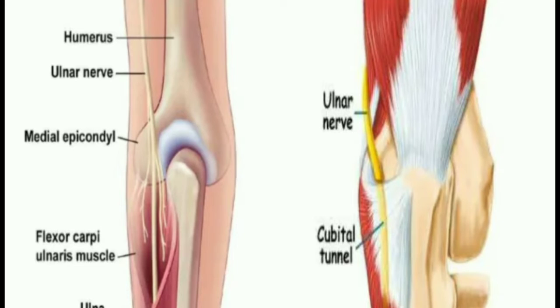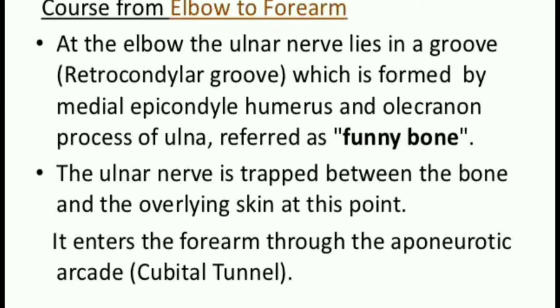In the upper part of the forearm, the ulnar nerve is covered by the flexor carpi ulnaris, and in the lower part of the forearm, it is only covered by fascia and skin and lies lateral to the flexor carpi ulnaris, and the ulnar artery lies lateral to the nerve.